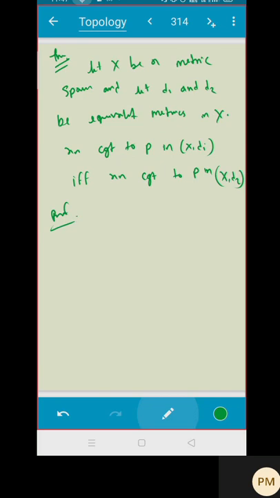So what you should start with: suppose Xn is convergent. Suppose your sequence Xn is converging to P in (X, D1). Correct? So what do you mean by this? You have to prove that Xn is converging in (X, D2). What is the definition?